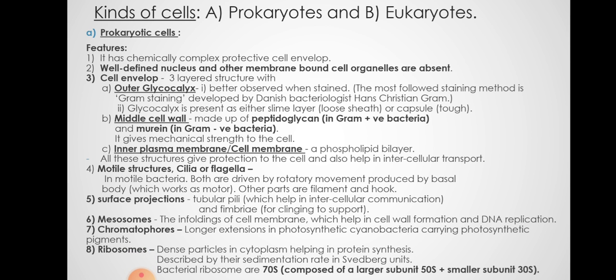And then ribosomes. These are very important particles in both prokaryotic and eukaryotic cells. Ribosomes are present in prokaryotes in the cytoplasm. They are of 70S type. S is the sedimentation unit or Svedberg unit, and bacteria have 70S type of ribosomes composed of a larger subunit 50S and a smaller 30S. We are going to learn about ribosomes in the next slides.